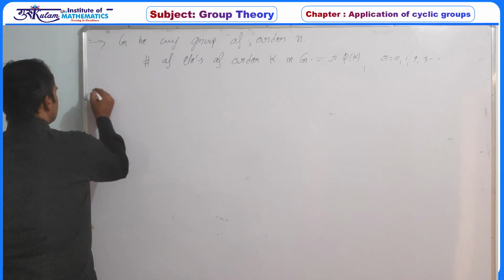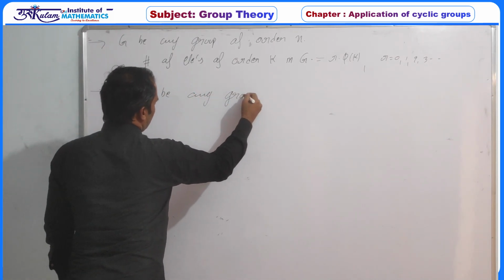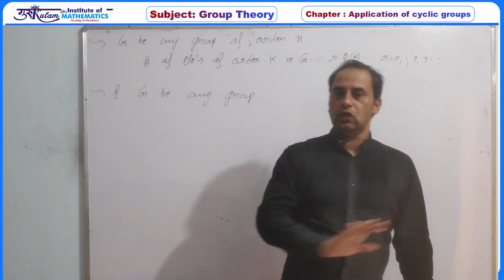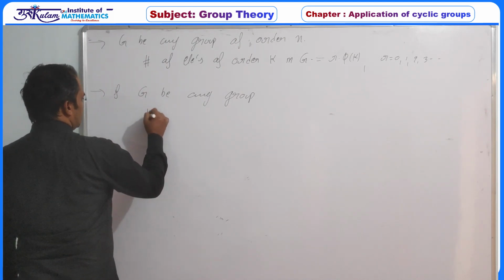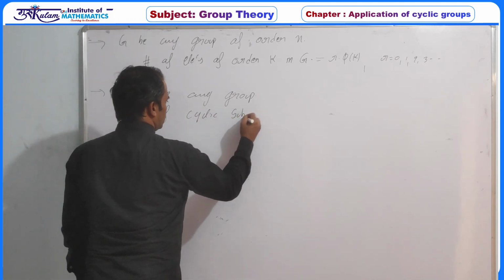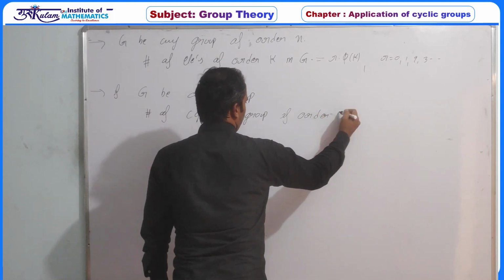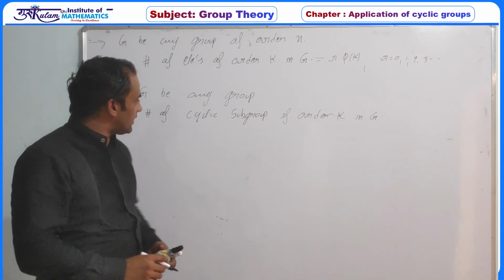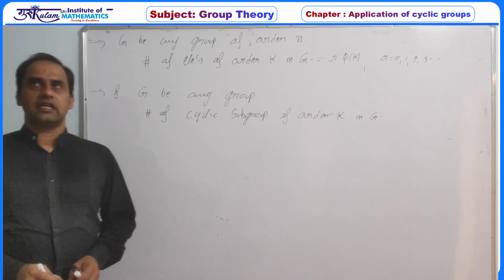Now next, if G is any group, maybe finite, maybe infinite, maybe cyclic, non cyclic, abelian, non abelian, there is no restriction, it can be any group, then the task is to find the number of cyclic subgroups of order k in G. So how many cyclic subgroups of order k will exist? In any group, if you have to count the number of cyclic subgroups of order k.